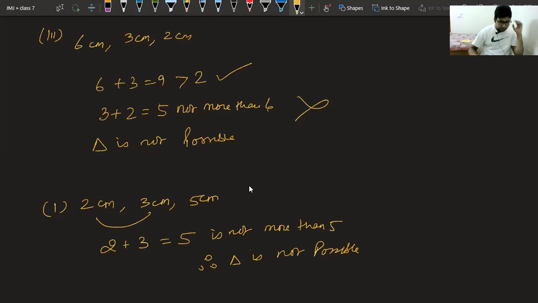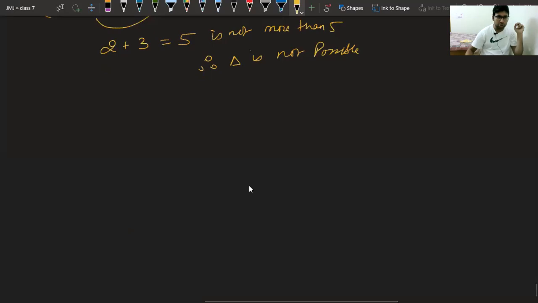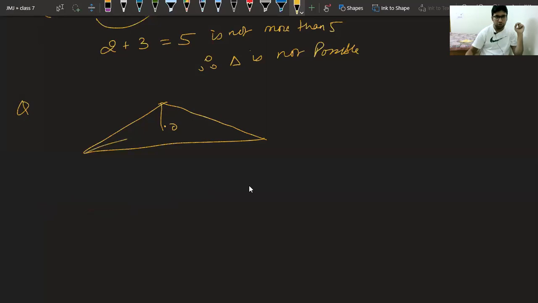Now, I'm giving you the next hint of the question. You will do on your own. In the next question, a figure is given to you like this. You just have to join the point with O, like this. You will get 3 triangles and then you can check all these parts. Okay. With this, I finish today's class and stopping the recording now.